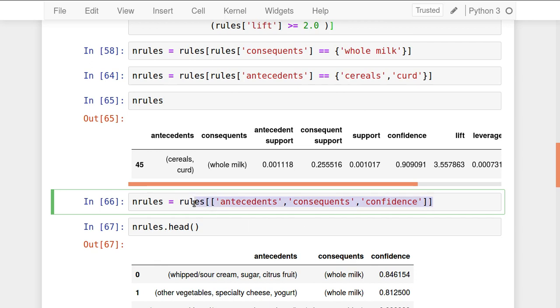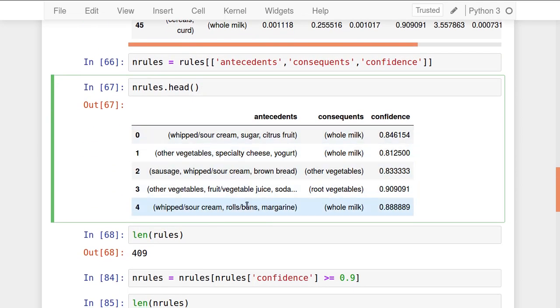So I'll use this method, which is similar to the method we have seen for extracting columns from pandas. The same way I am extracting these rules, which are called n rules, and then if you print the first 5 rules, you can see if this then that and their confidence. So this is how we can extract exact rules based on the consequent, antecedents and the confidence of them. This is generally what we require.